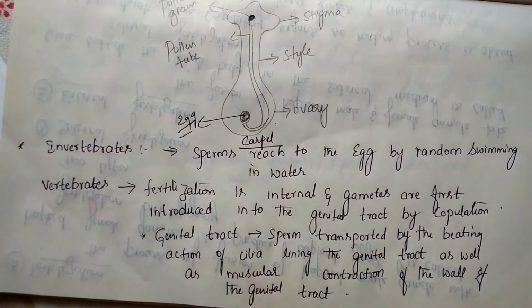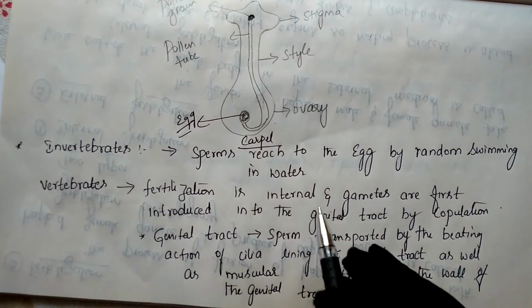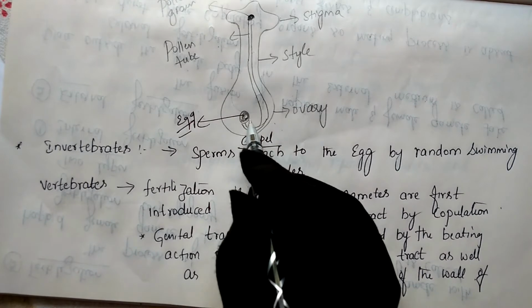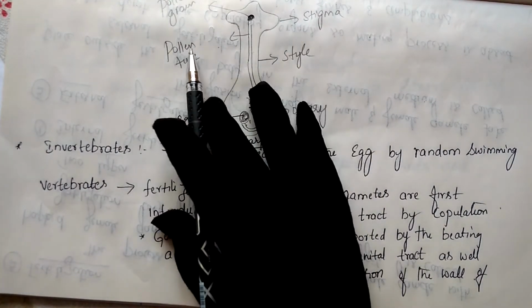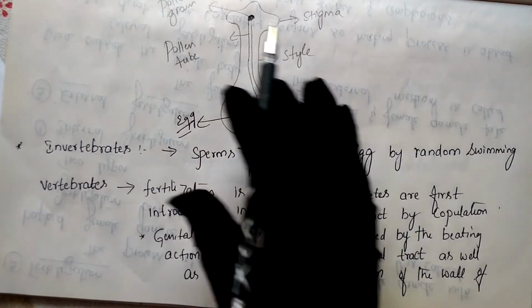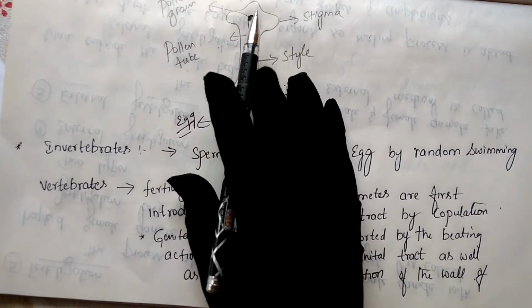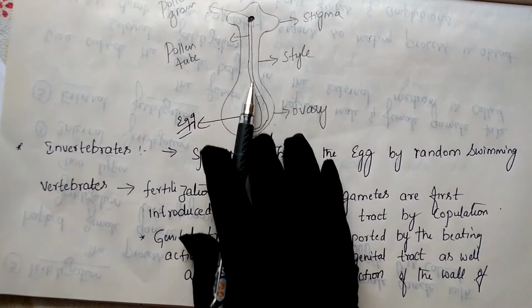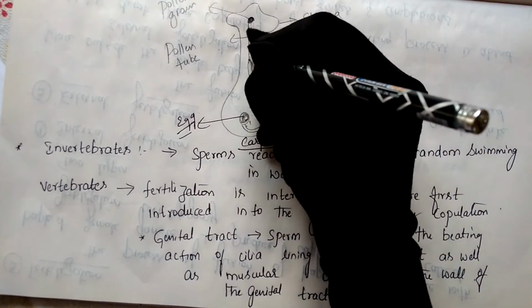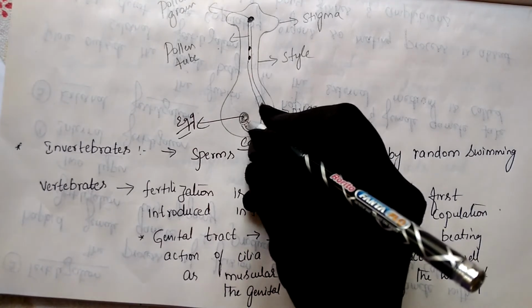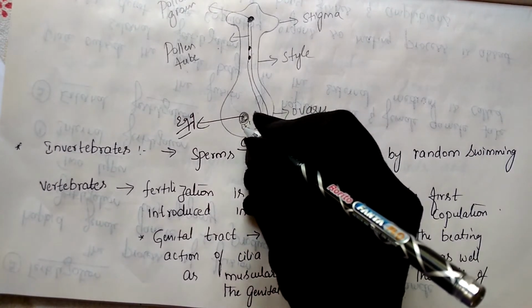So in this manner, in the flowering plant, the transfer of male gametes towards the female gametes takes place through pollination. Either it may be self-pollination or cross-pollination. The pollen grains are shed on the stigma, and the pollen tube arises. The pollen tube contains two male gametes, and those two male gametes reach the egg, and later fertilization takes place.